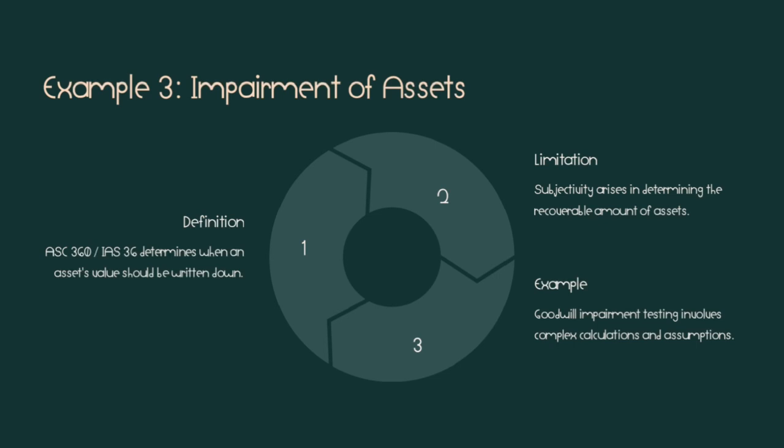These are the concepts that came with example 2, leases. The example 3 is impairment of assets. The definition of impairment of assets is given in Accounting Standards Codification 360 or IAS 36, which determines when an asset's value should be written down. The limitation is that subjectivity arises in determining the recoverable amount of assets. A good example is goodwill impairment testing, which involves complex calculations and assumptions. So this is a good example for the impairment of assets.